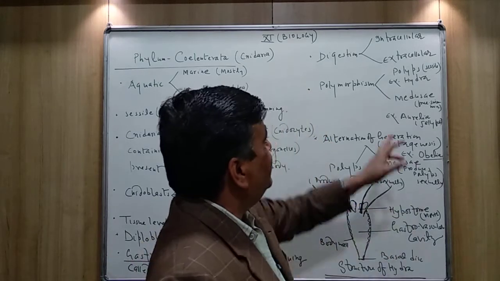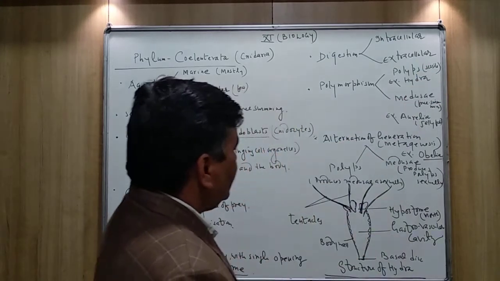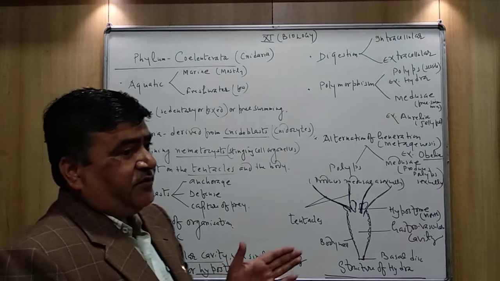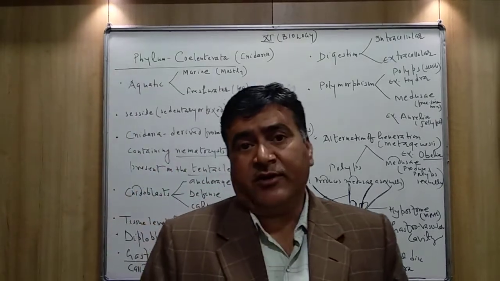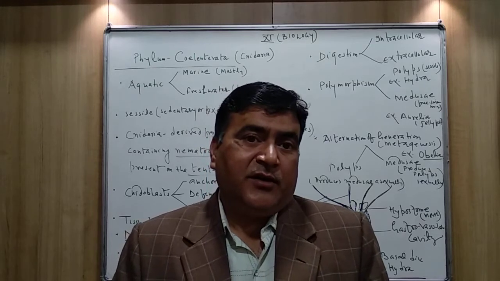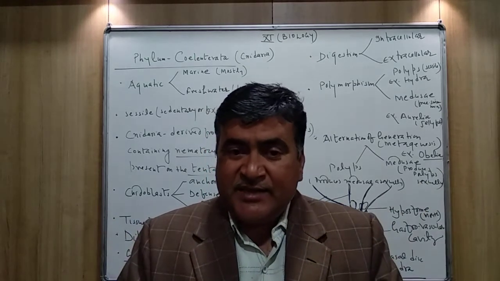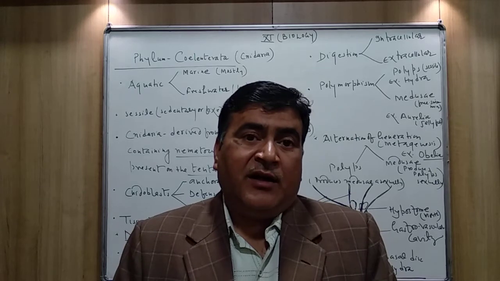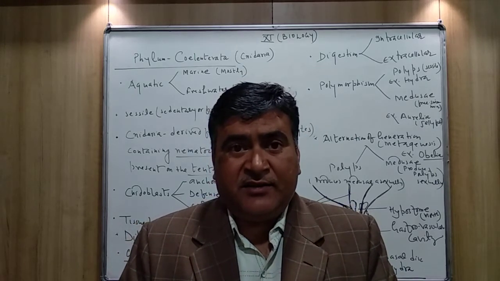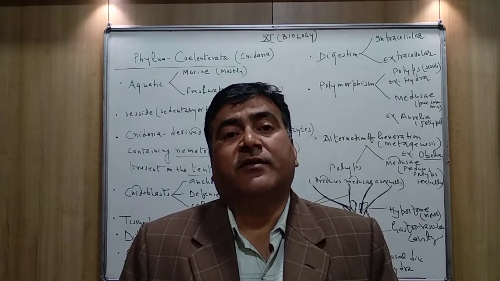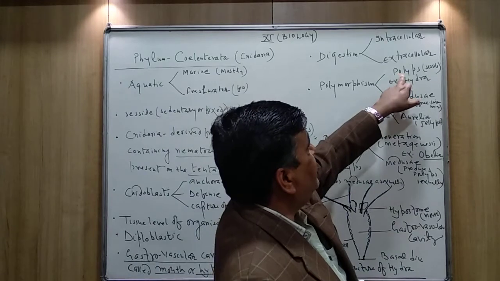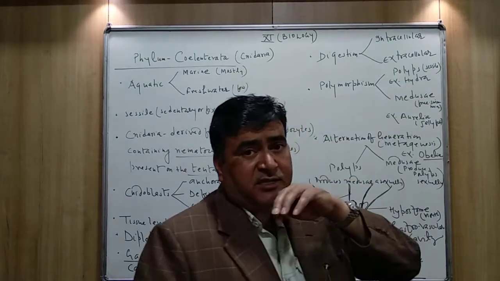Sessile. Means they are stationary or the body is fixed, means they are not able to move from one place to another place. So if the body is cylindrical in shape and it is stationary, or you can say it is sessile, this sessile form of the body is called polyp form. For example, Hydra.